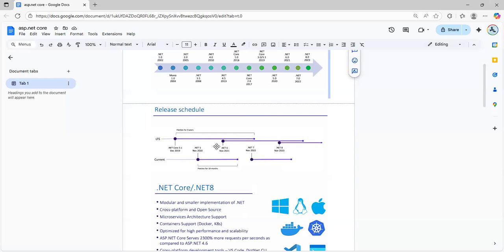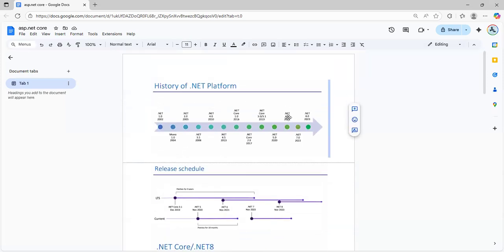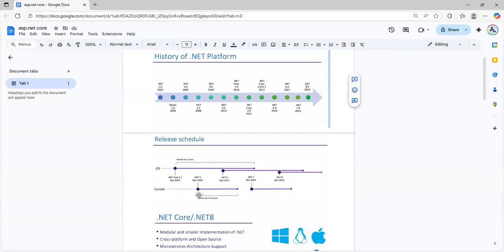Even number, suppose that we have on here .NET 6. This is an even number. Even number is long term support. 6, 8, 10. After 10 comes long term support, and odd number is current term support. And current term support is only for 18 months, and long term support is for 3 years. Long term support for the 3 years, and current 18 months.